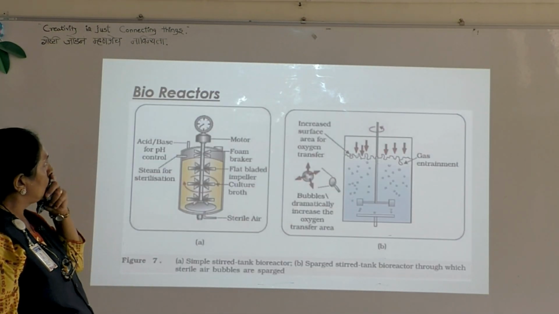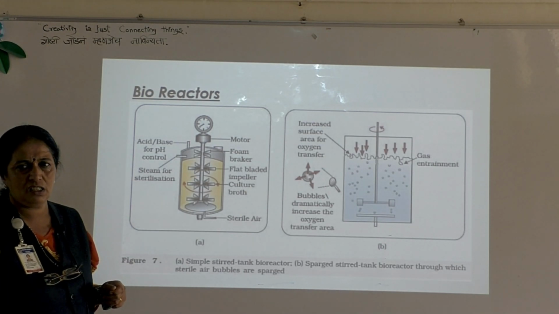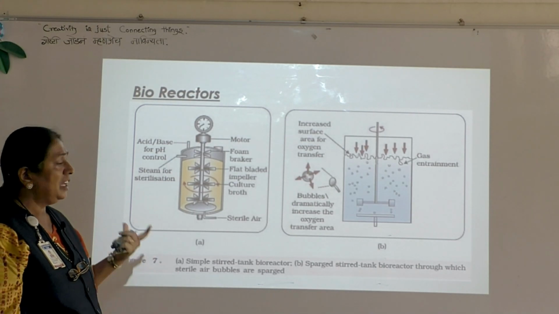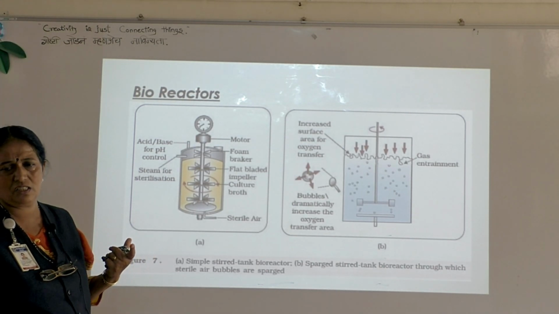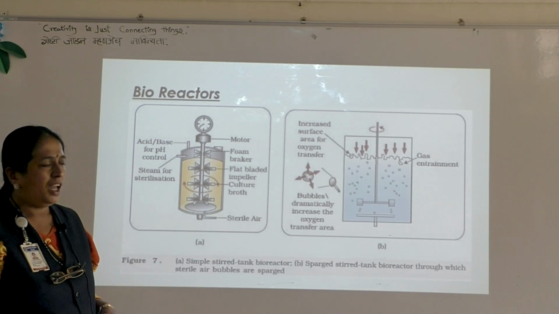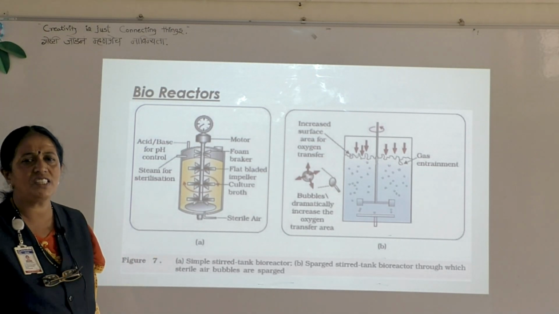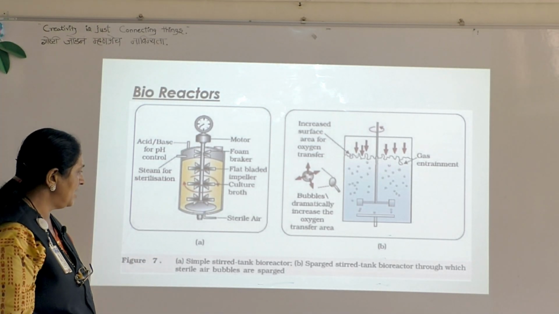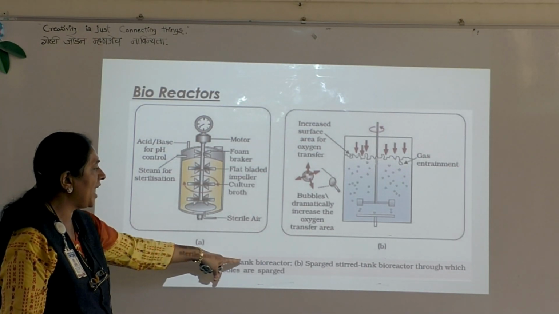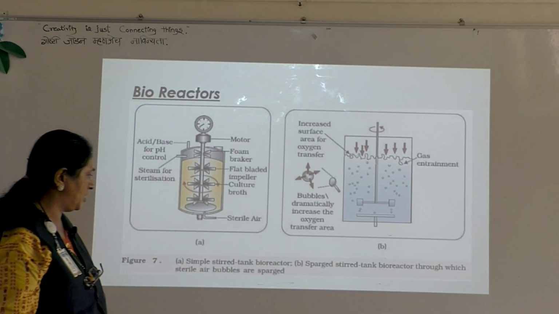Next. Now the fourth point is bioreactors. Generally the bioreactors are large steel containers in which the process will go on. In these bioreactors, the raw material is converted into the desired product. And there are two types of bioreactor: simple steel tank bioreactor and sparged steel tank bioreactor.